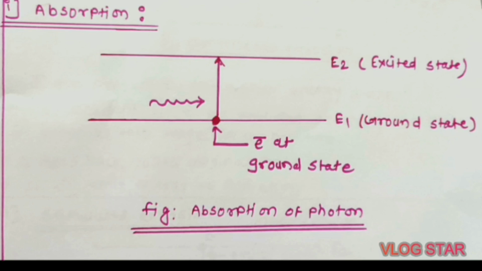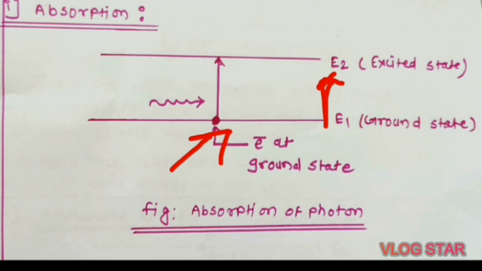The transfer of the electron is purely because of the increase in its energy. Here the important consideration is that the incident photon should provide sufficient energy to the electron to cause the motion of the electron from E1 to E2. This sufficient energy in this case is the energy level difference between E1 and E2. That means the incident photon should provide at least the energy that is E2 minus E1.